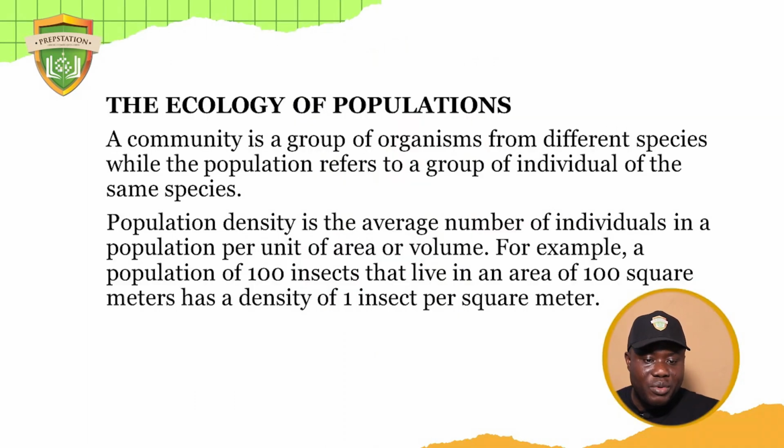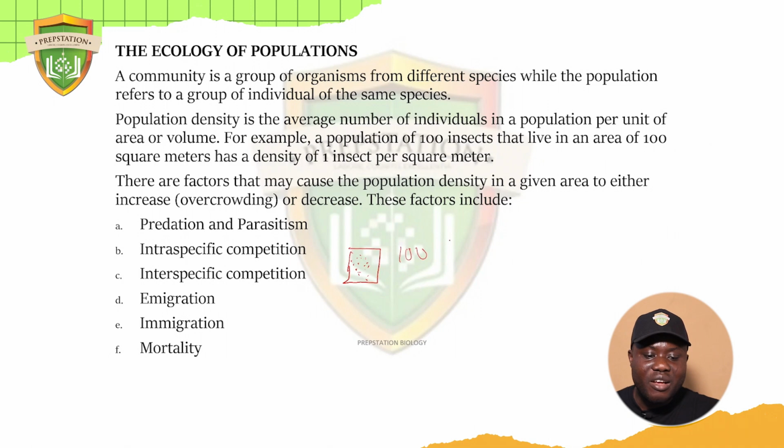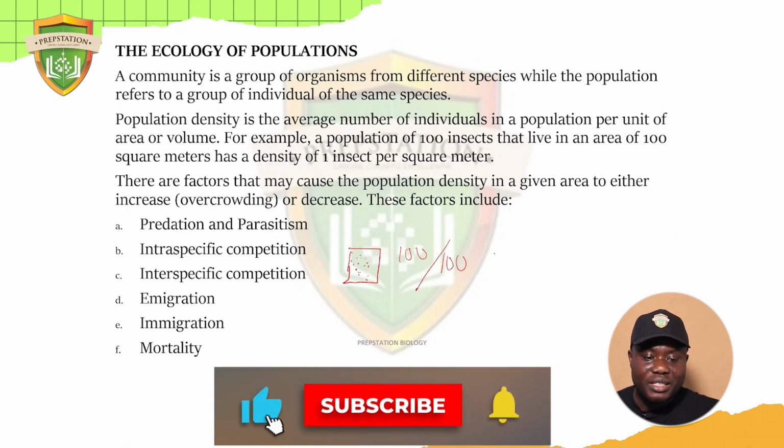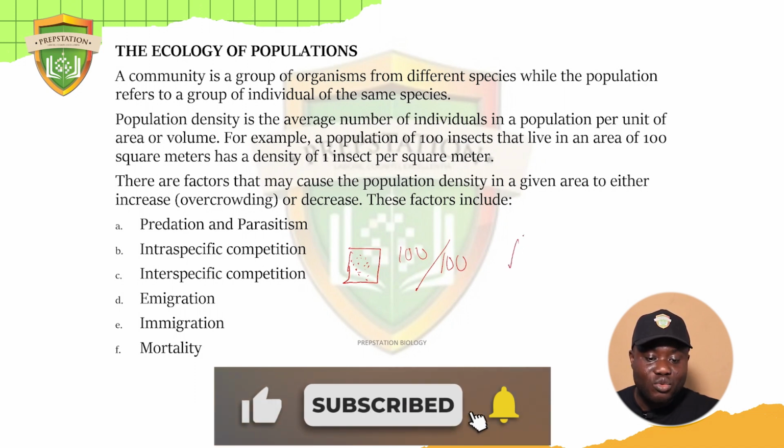Now, a population of 100 insects that live in an area of 100 square meters has a density of what? 1 insect per square meter, because you have what? 100 insects over what? 100 square meters. So 1 insect will live in a place that is what? 1 square meter. That means 1 meter square.